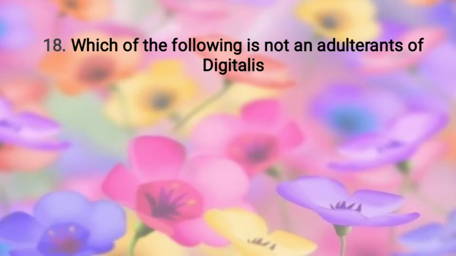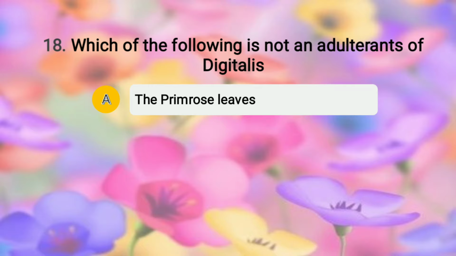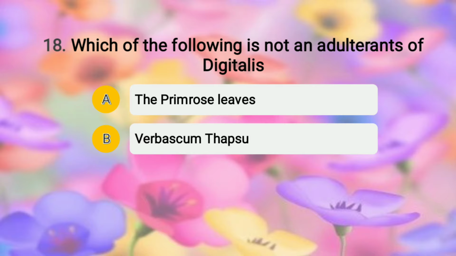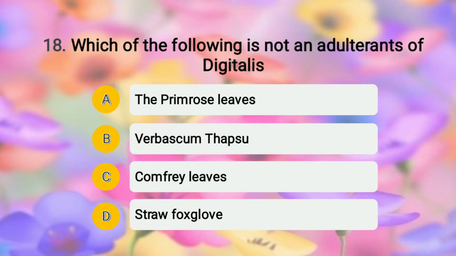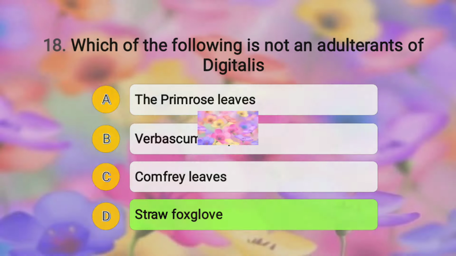Moving to question number 18. The question is: which of the following is not an adulterant of digitalis? The options are A, the primrose leaf, option B, Verbascum thapsus, option C, comfrey leaves, and option D, straw foxglove. So students, the right answer of this question is option D, straw foxglove. It is not an adulterant, it is a substitute for digitalis.